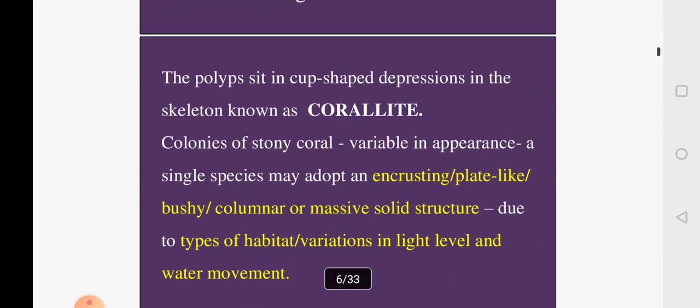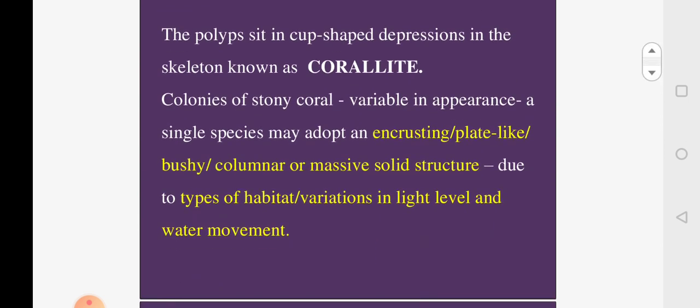Now when the polyp secretes the skeleton, it looks like a cup. The skeleton secreted by one single polyp looks like a cup, and this cup-shaped skeleton is called a corallite.